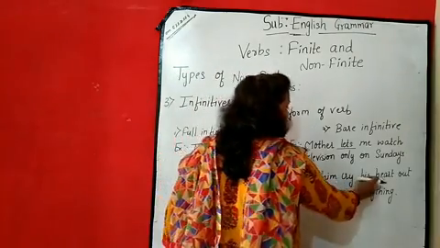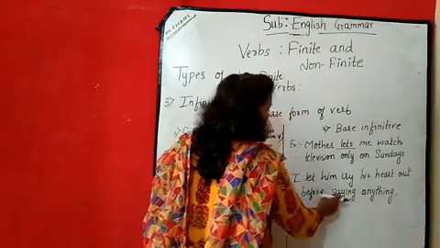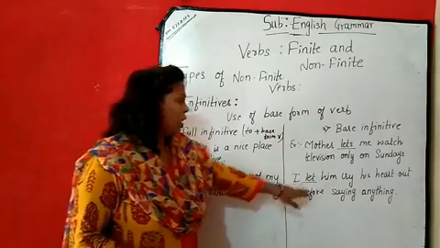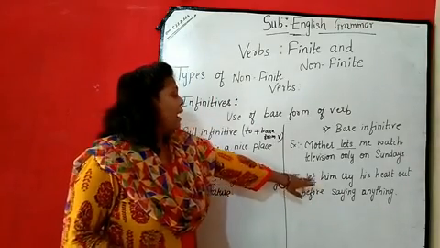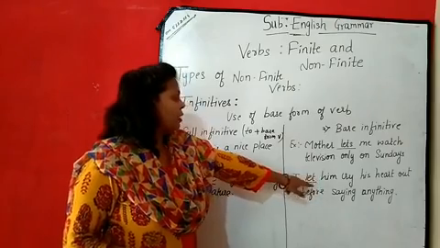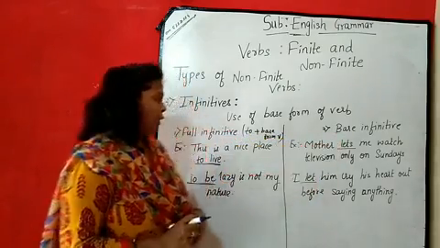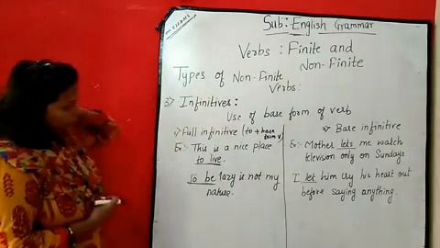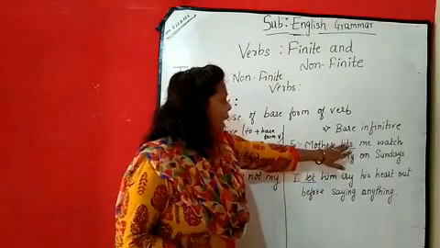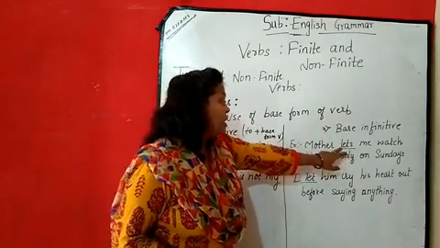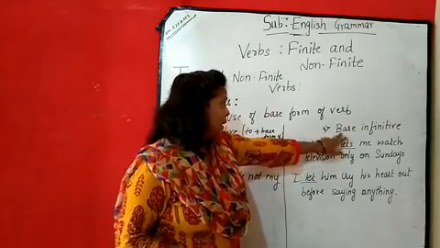I let him cry his heart out before saying anything. Again I have used the word let. I let him cry. Now यहाँ पे मैंने to let नहीं use किया. Only I have used the base form of the word, that is let. So it is called as the bare infinitive. So basically bare infinitive are the words where the to is going to be absent. To नहीं रहेगा. Only the base form of the verb is there. It is called as the bare infinitive.